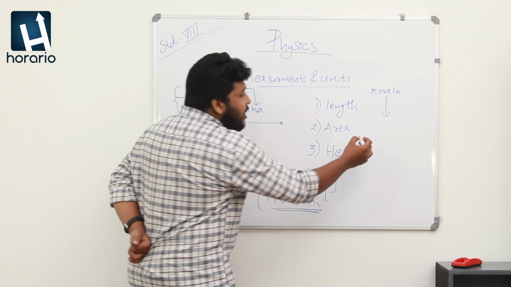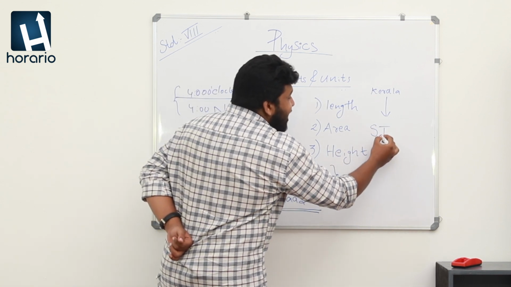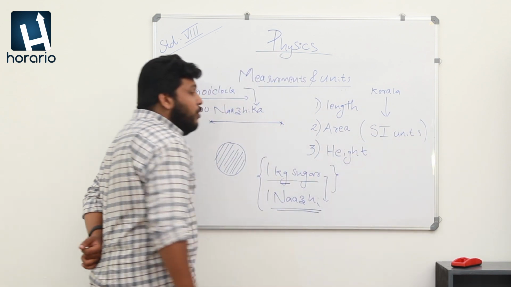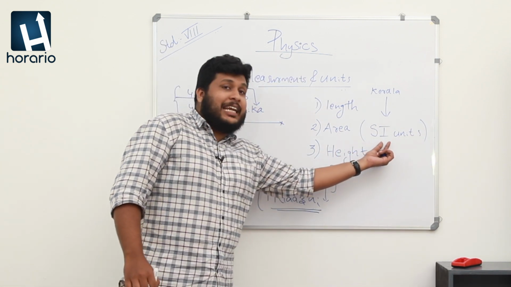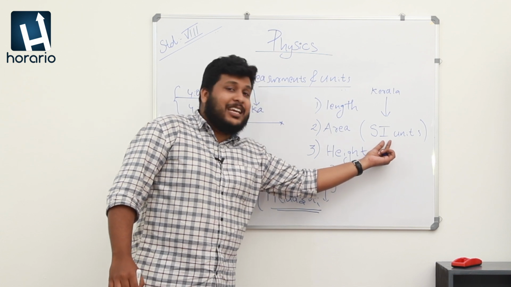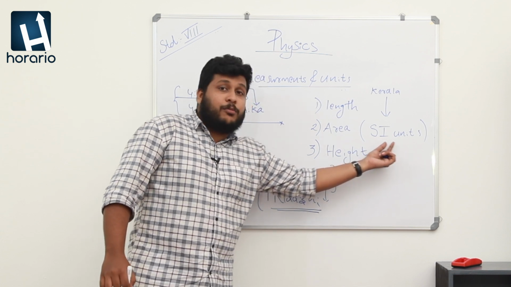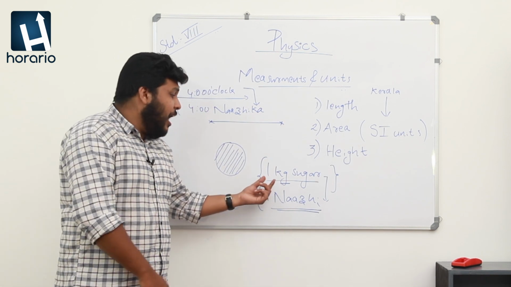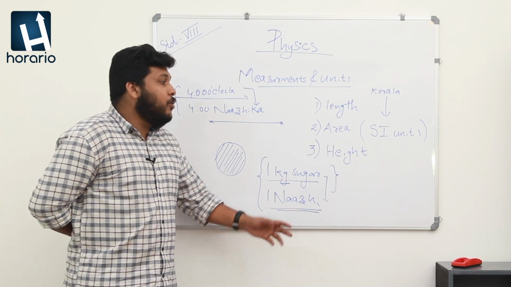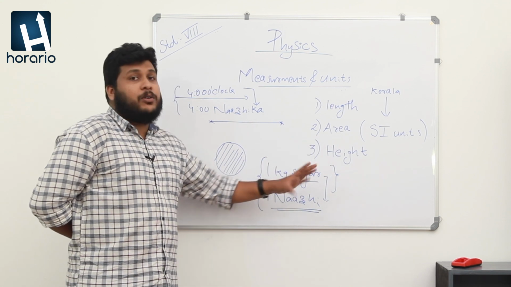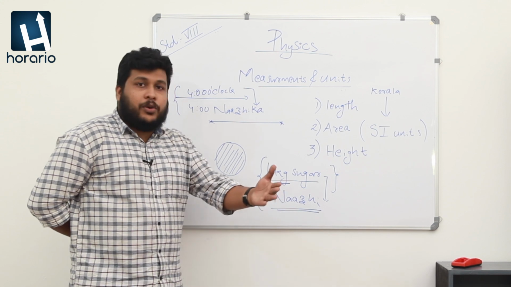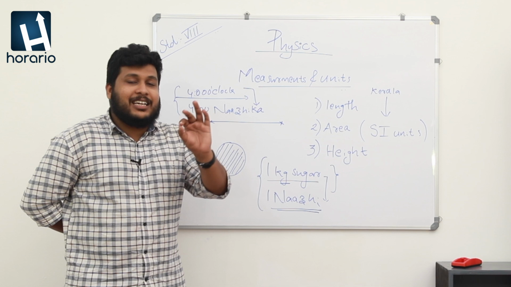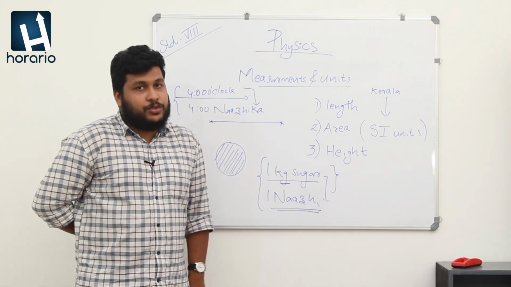This is why we introduced the SI units. SI units stand for System Internationale, which means the internationally accepted system of units. So, if I go to France and say I need 1 kilogram of sugar, or I go to Delhi, or I go to Kozhikode and ask the shopkeeper for 1 kilogram of sugar, I will get a standardized 1 kilogram of sugar.